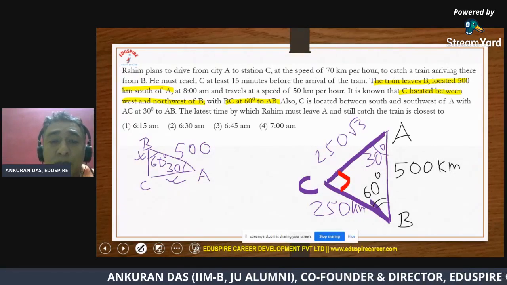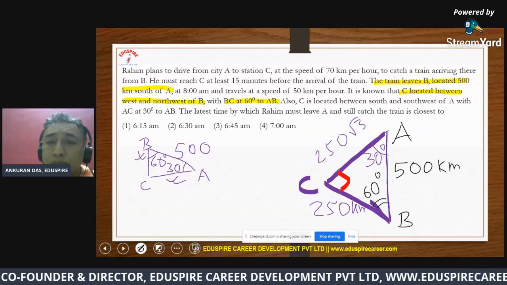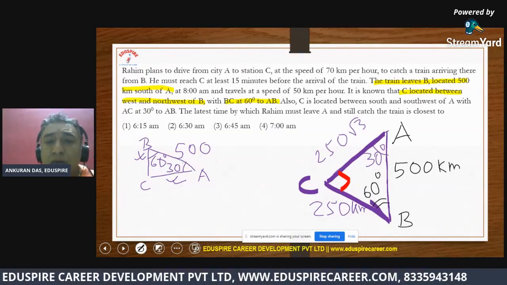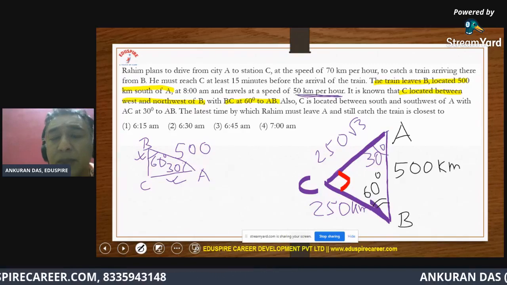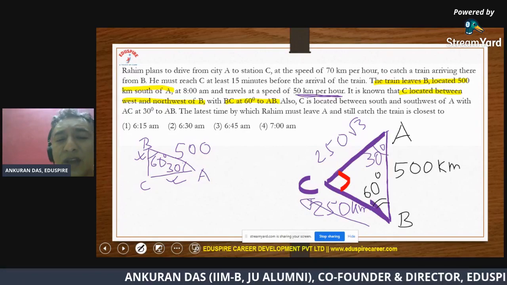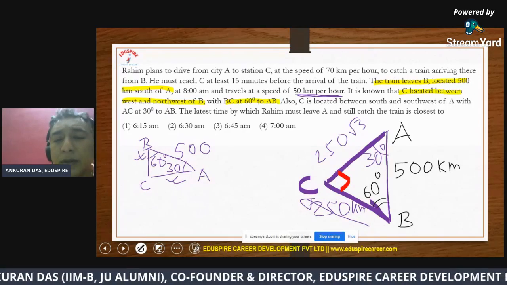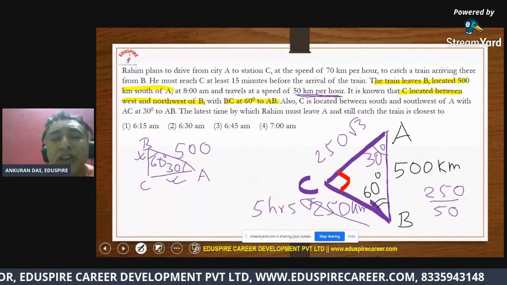Now they have said that the train was traveling at 50 kilometer per hour. Okay, which means from B to C it will take exactly 5 hours. All right, that is 250 divided by 50. I hope you understand.